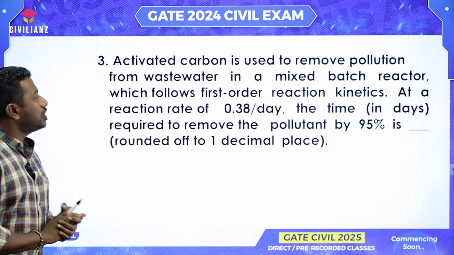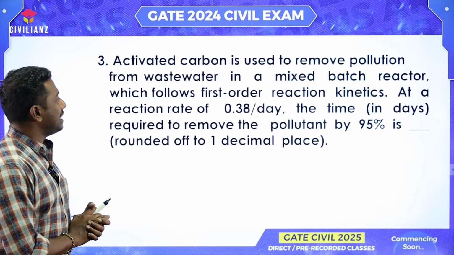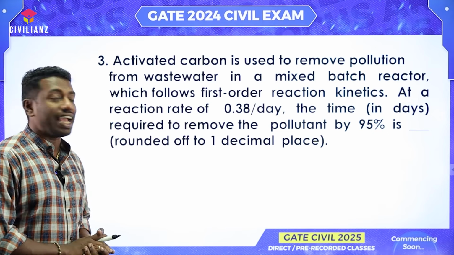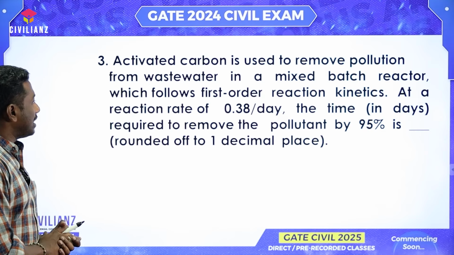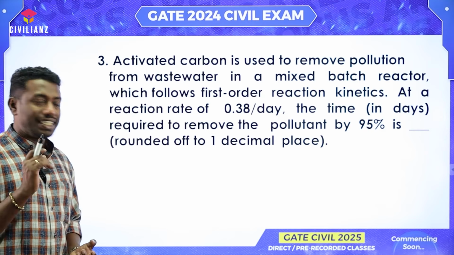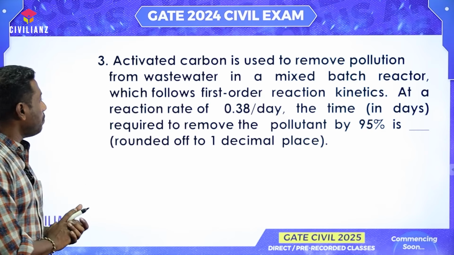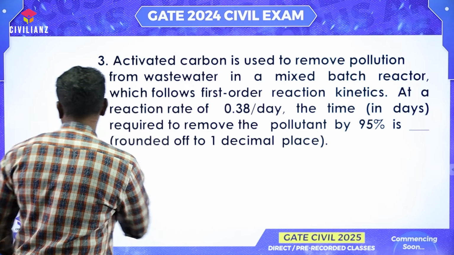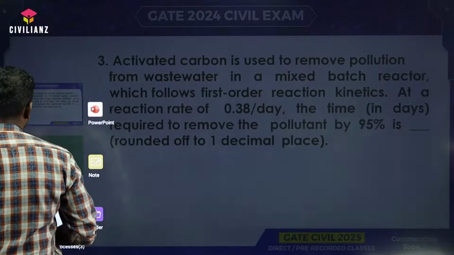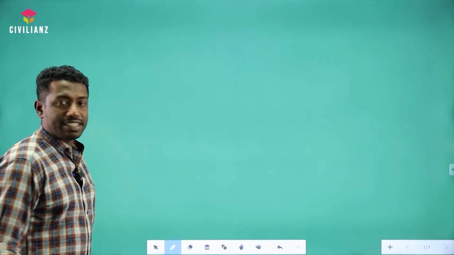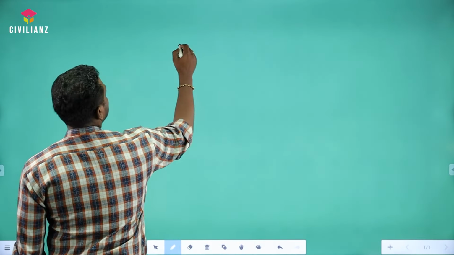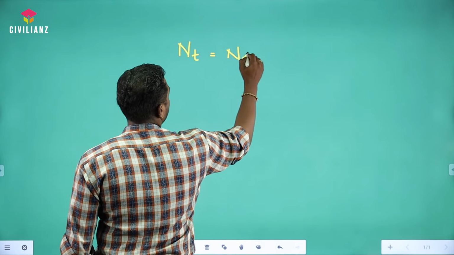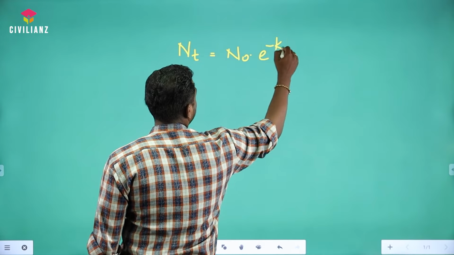Moving to the next question. Activated carbon is used to remove pollution from wastewater in a mixed batch reactor which follows first order reaction kinetics. At a reaction rate of 0.38 per day, find the time required to remove the pollutant by 95%. As we are speaking of a mixed batch reactor, we can use this equation, that is Nt is equal to N0 into e raised to minus kt.